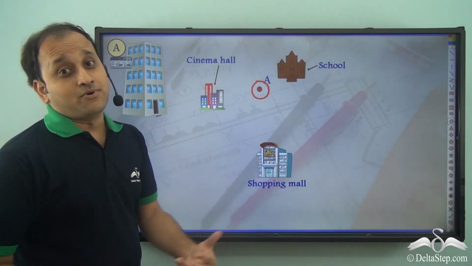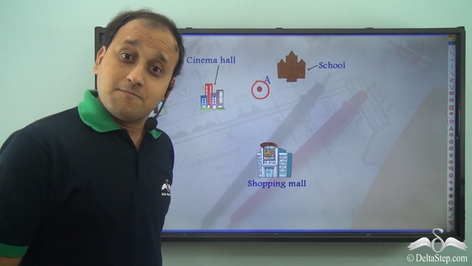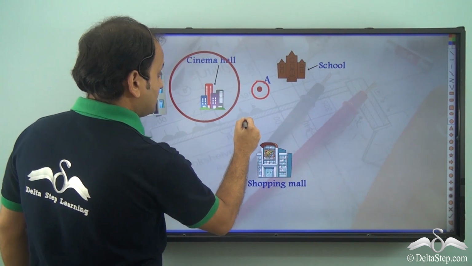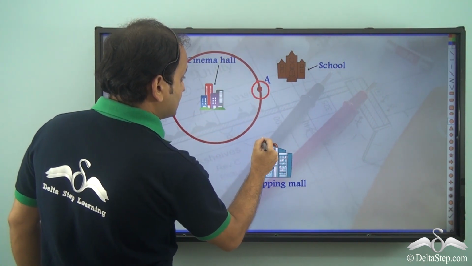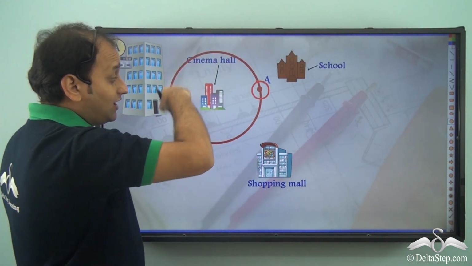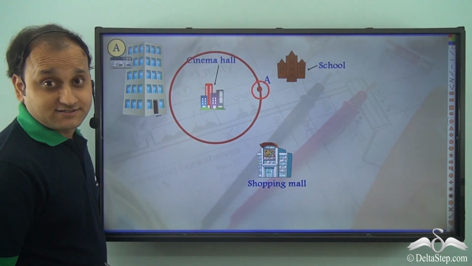He can make number of circles using this particular point. For example, he can make a circle like this, which is passing through this point, and he has the cinema hall within his complex.